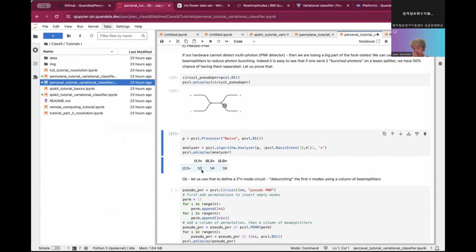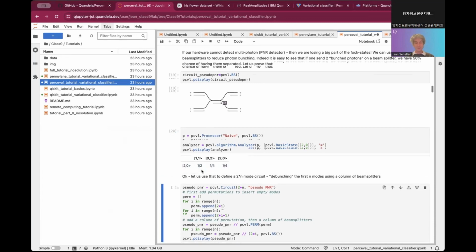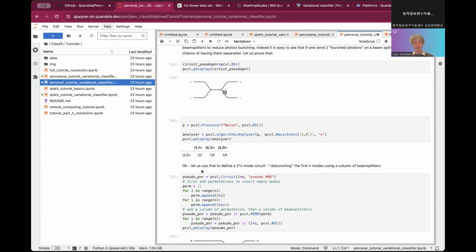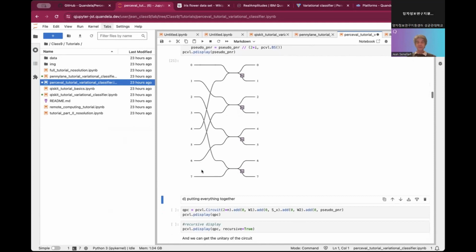So that means that we have a 50% probability pseudo PNR implemented. If you want to do that on N modes and not only on 2 modes, then we'll be doing something like that. It's not super readable, but let us look at what we have. Let us suppose that the output of our circuit is the first 3 modes here.